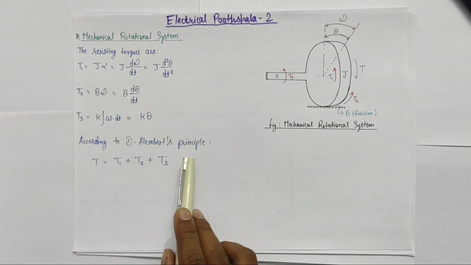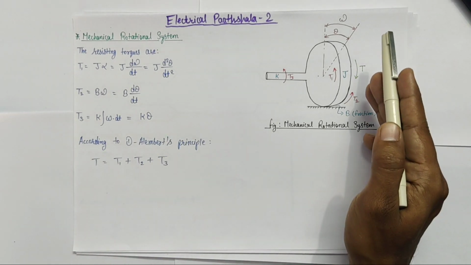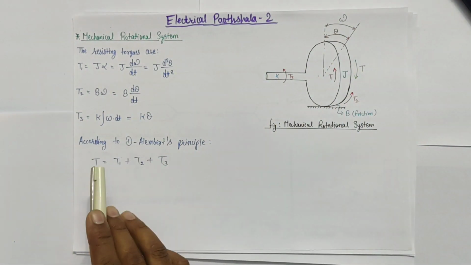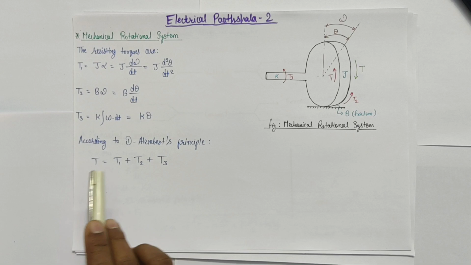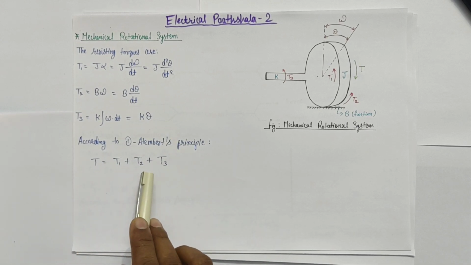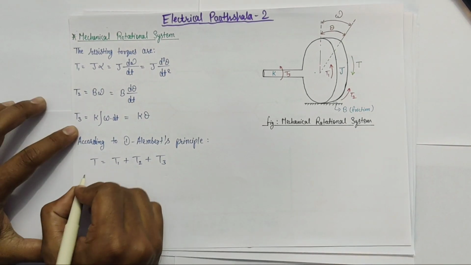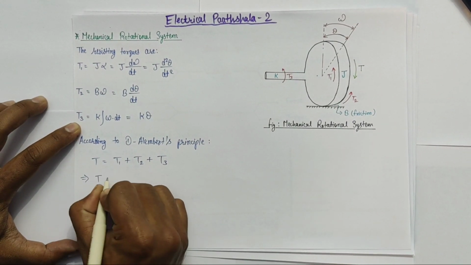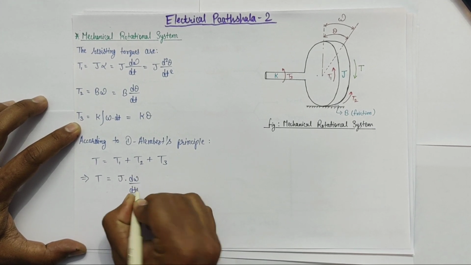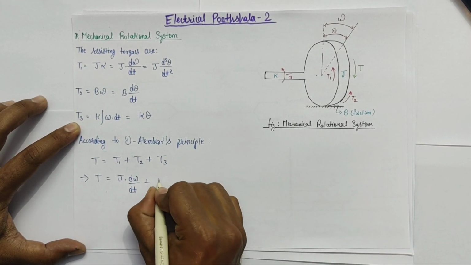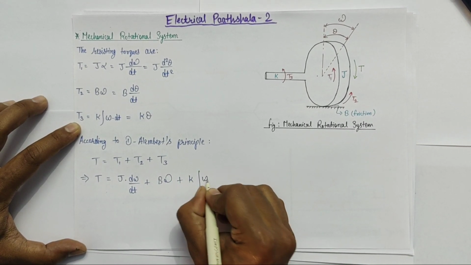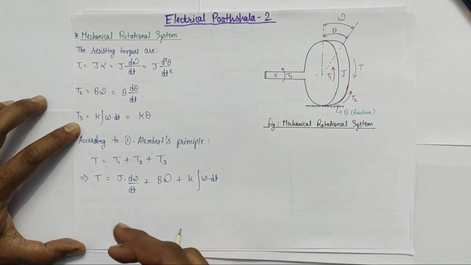Now according to D'Alembert's principle, the algebraic sum of externally applied torque and the resisting torques on a given body is always zero, or we can also say that the externally applied torque is equal to all the resisting torques. Therefore we can write T = T1 + T2 + T3, and this can be written as T = J × dω/dt + B × ω + K × ∫ω dt. This is in terms of angular velocity.